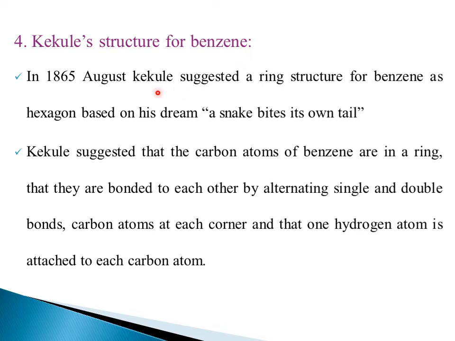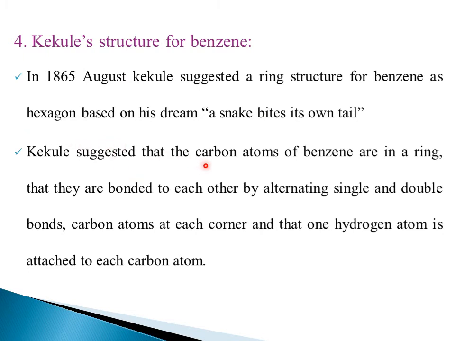In the year 1865, August Kekulé suggested a ring structure for benzene as a hexagon. How he said that benzene is a hexagon is based on his dream. He got a dream, and in the dream he visualized a snake biting its own tail. So it is in a ring structure. So the benzene may be hexagonal in structure.